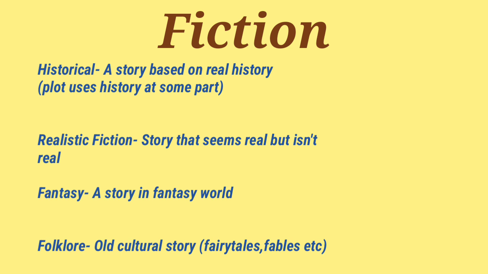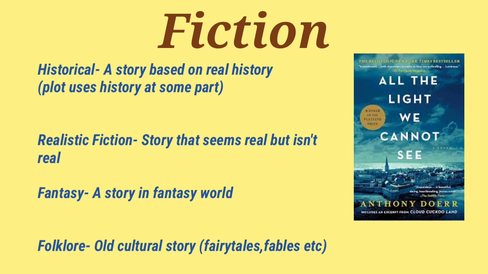The story is based on real history, but it has been converted in such a way that it looks as if it is mere a story and not a reality. Okay, the plot is based on real history, but the characters and all the things happening is not real. The example for this is All the Light We Cannot See.